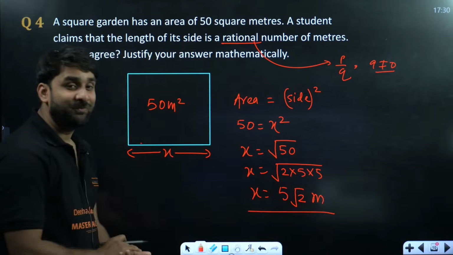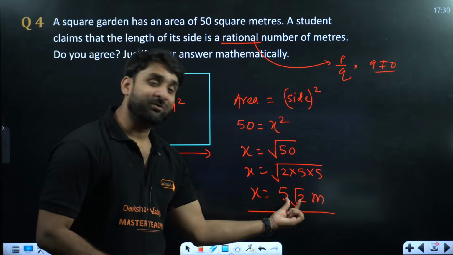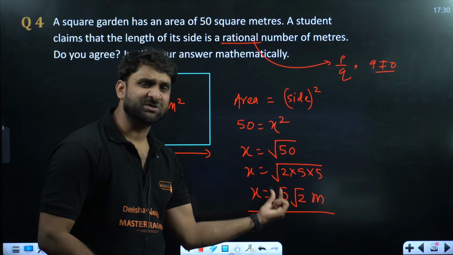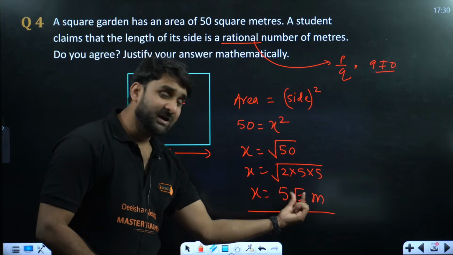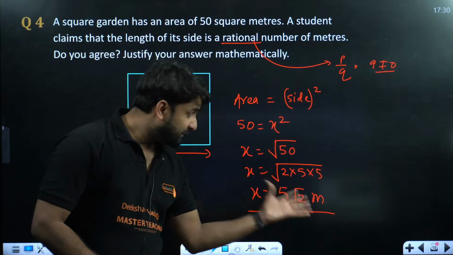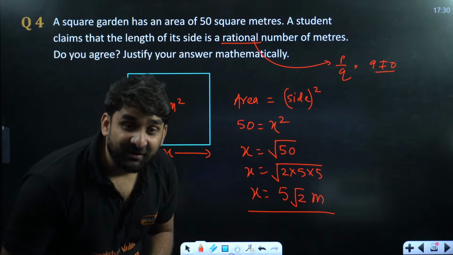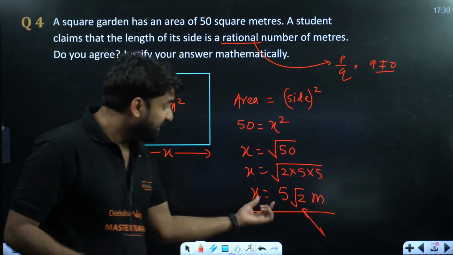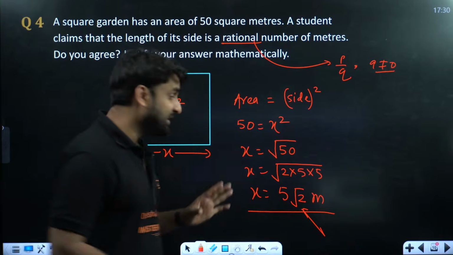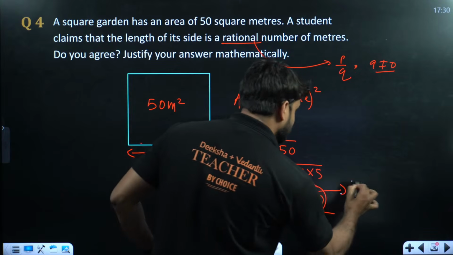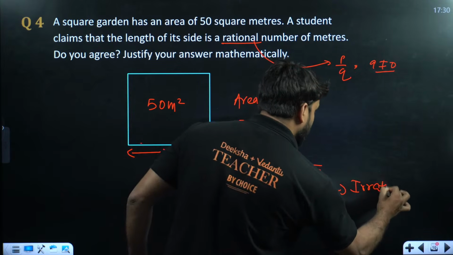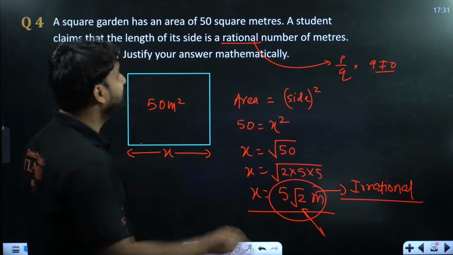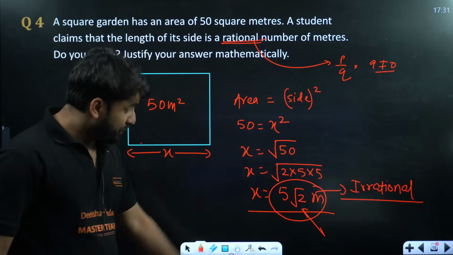And do you know, all the root numbers, whether any whole number is in multiplication, division or addition form with any root value, all the formats are of irrational number. So my dear champion, the root 2 has made this entire family irrational. So this family is not rational, this is irrational. And what was the student claiming? He was claiming that the side of a square is a rational number. No, this is an irrational number.